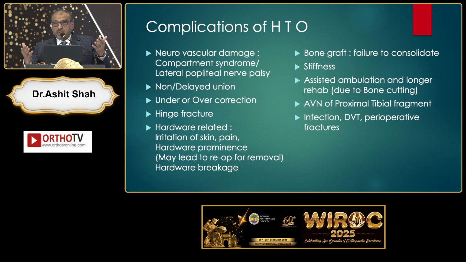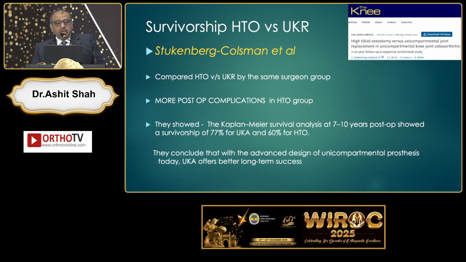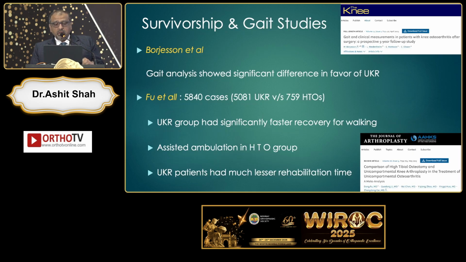Complications of HTO, I'm sorry, it's a very busy slide, Bhushan. Look at the complications that can happen with HTO. Multiple complications, early, late, implant related, correction related, everything can happen in HTO and things can go wrong. So these are some examples of the complications of HTO. Now look at the survivorship, HTO versus UKR. This shows Kaplan-Meier survivorship analysis at 7 to 10 years post-op showed 77% for UKA and 60% for HTO. So the conclusion was that the advanced design of unicompartmental prostheses and today's surgical techniques have been quite robust. Another study, excellent for UKR as compared to HTO.